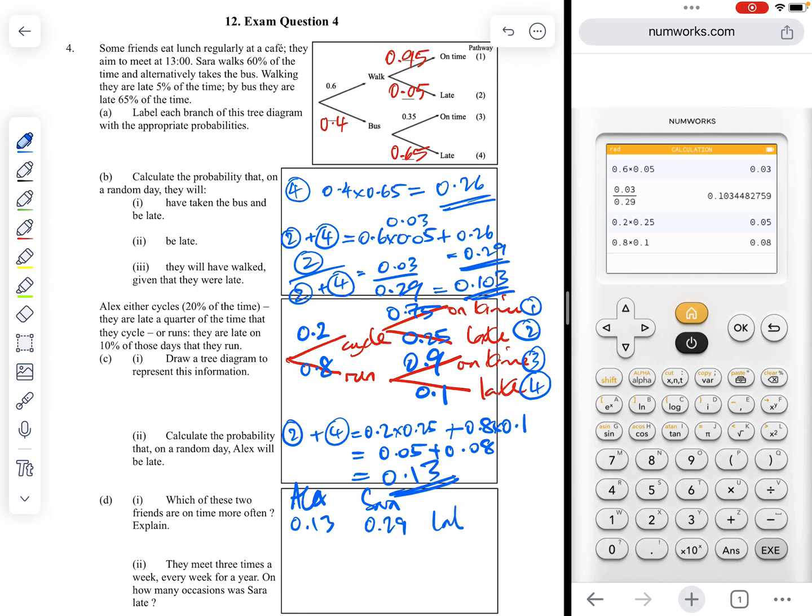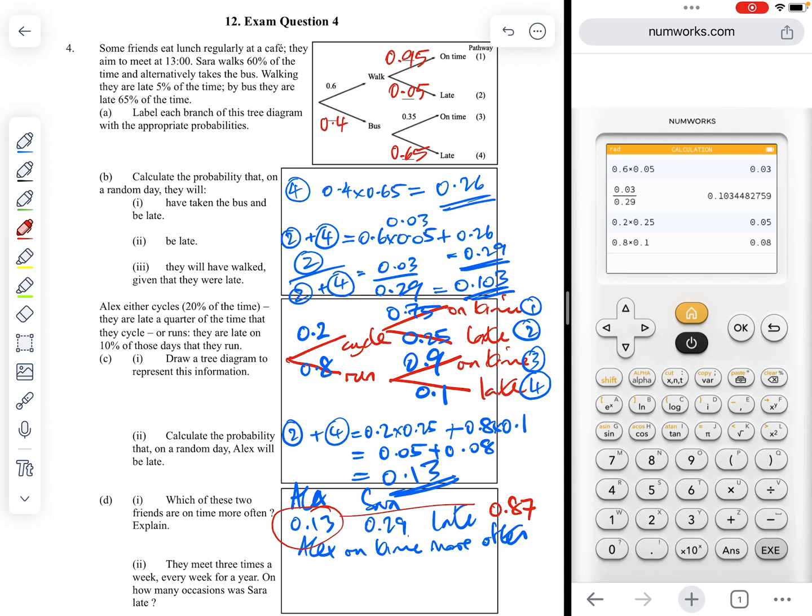So Sarah is late more often, which means Alex is on time more often, with the complement of 0.13, it will be 0.87 that Alex is on time.